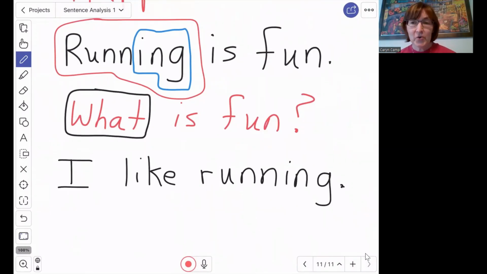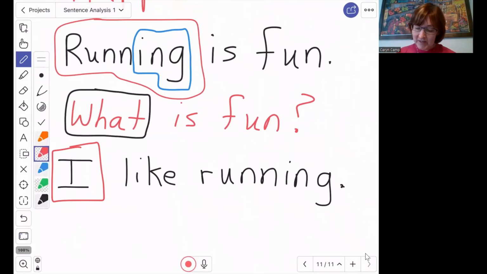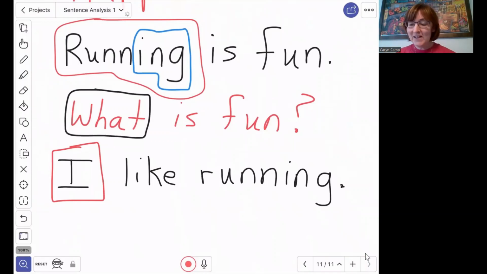There's my question. Who? Who is the subject of this sentence? It's I. This sentence is about me. The whole rest of the sentence, we're going to talk about in a minute what that is. We said there was 2 parts to a sentence. The first part is the subject, and the next part is, dun, dun, dun, dun.